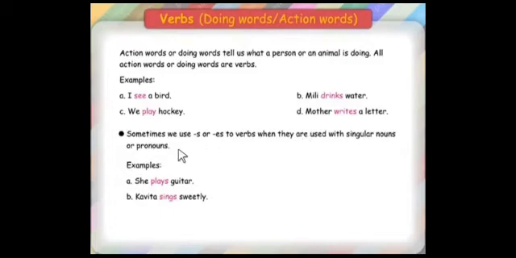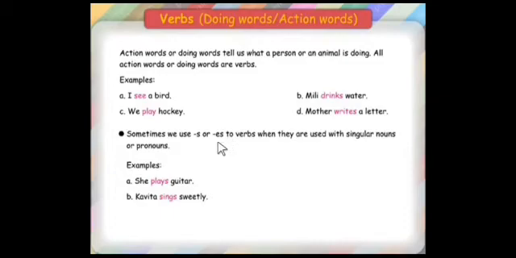So sometimes we add s or es to verbs when they are used with singular nouns or pronouns. In the previous class, in the first standard, you have learnt what is singular and what are plurals. So sometimes we add the s or es form to the verb when the nouns or pronouns are singular.